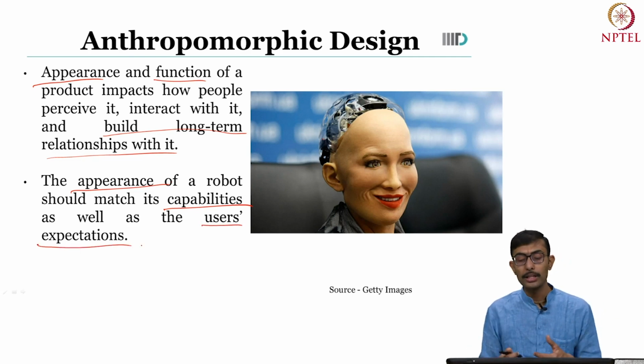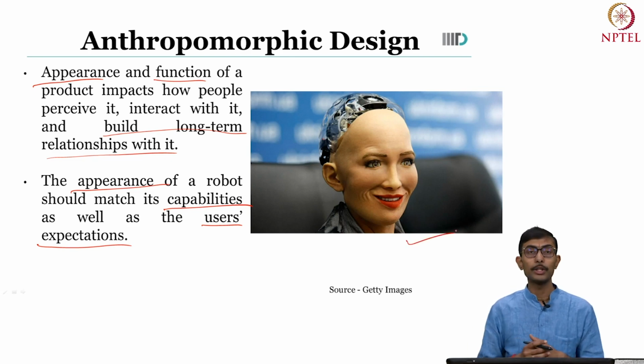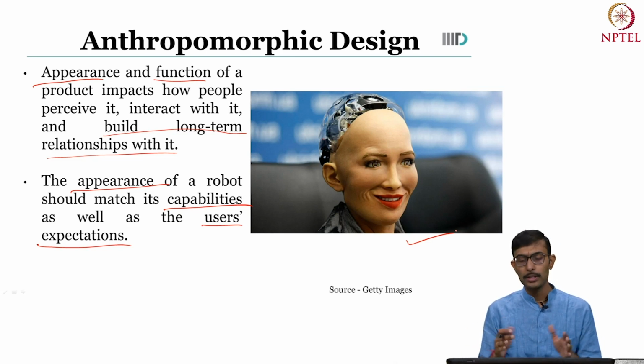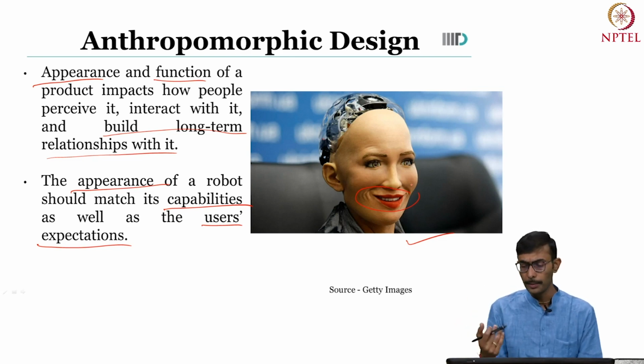So just to make this a bit clear, please look at the picture on your right side. I'm not sure how many of you know, but this is the Sophia humanoid robot. Sophia is supposed to be, as of now, the most advanced humanoid robot. And if you look at the entire image of this Sophia robot, it's an anthropomorphic design. Why is it an anthropomorphic design? It looks like a human, right? And it is behaving like a human. It is sort of smiling also like humans to a certain extent. It has eyes like a human, it has a form like a human, and ears and all that.